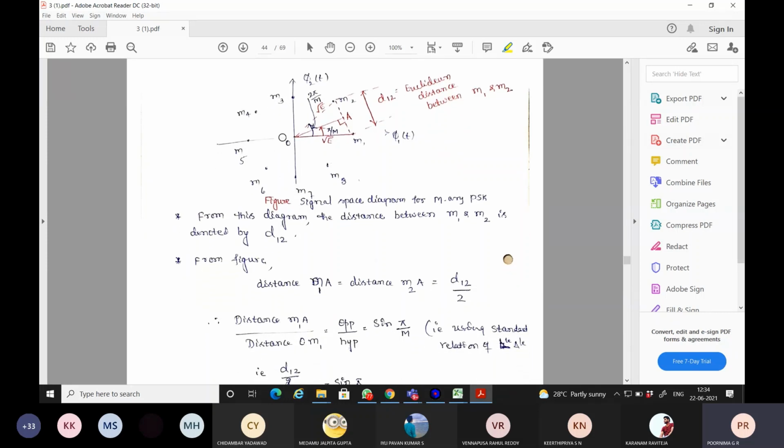From the figure, whatever we have written for the signal space diagram of M-ary PSK, how do you calculate the distance M1 to A?